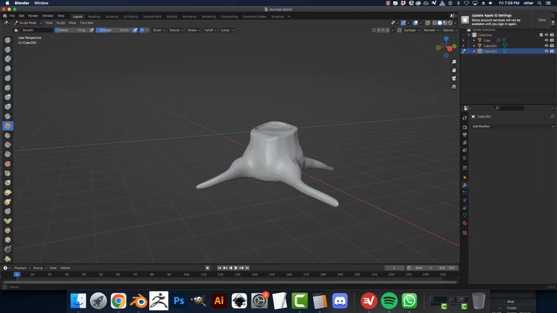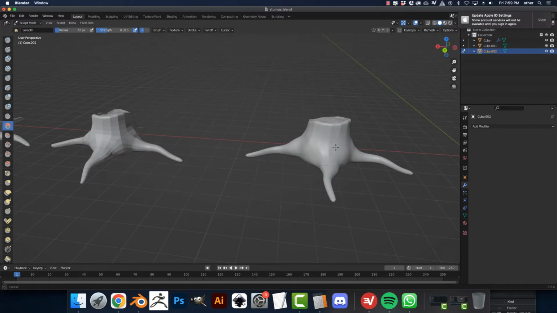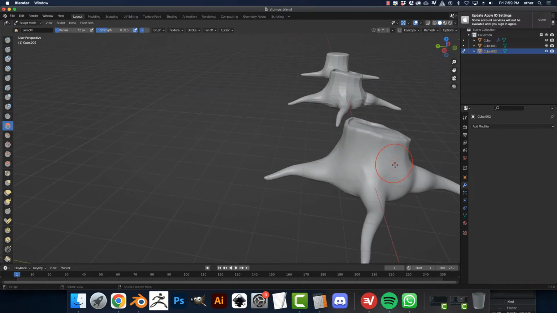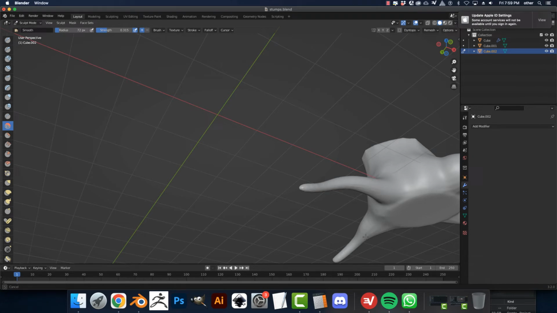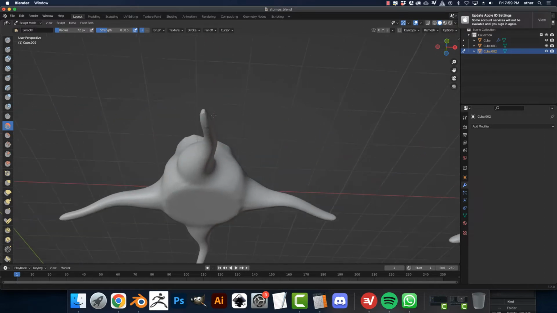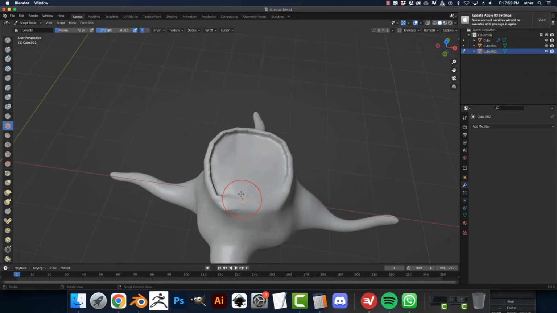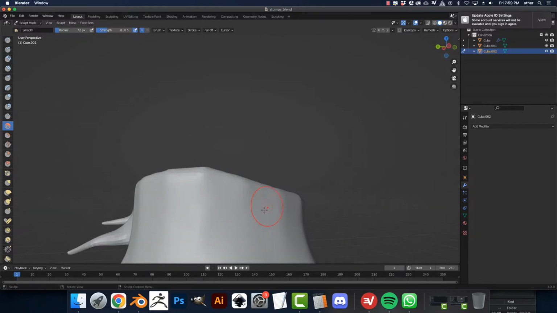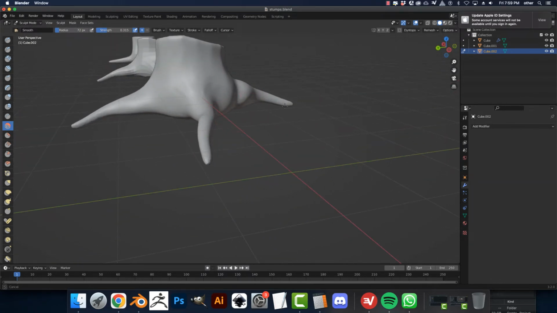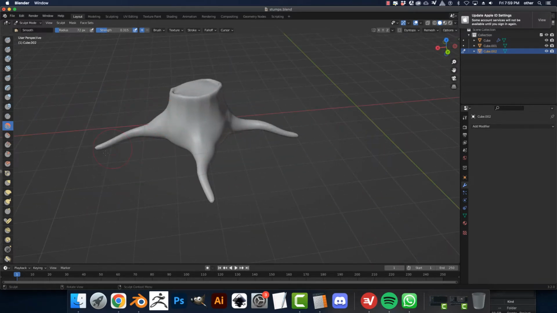There's a lot of different ways to do this. I could have put one more subdivision level over on this side, but I really like playing around with the low poly stuff. It does save me a lot of time later on, and you can produce a much better silhouette with it. Okay, so all I'm doing here is cleaning this up. Boom. Cool.